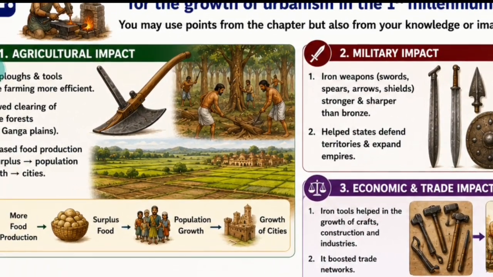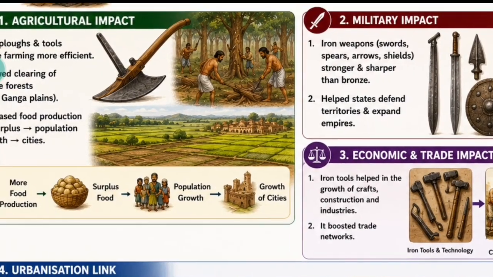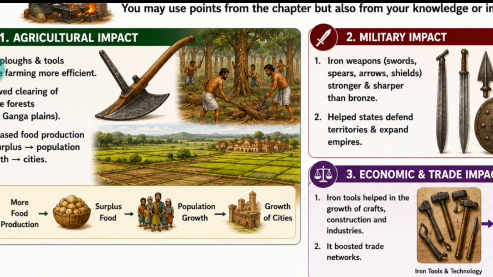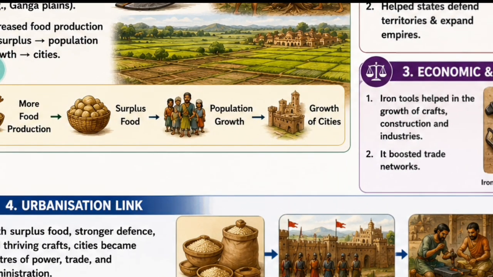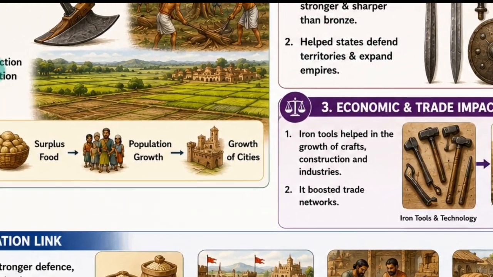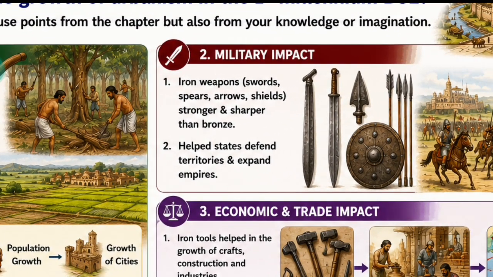So its impact on agriculture. What happened? Iron plows were there, and after that farming became easier and more efficient. It became easy to clear dense forest. The result was more fields, good crops, surplus production, and more trade started. So there is more food production, then the result is surplus food, population growth, and growth of cities, and even trade started. And when trade started, urbanization started.